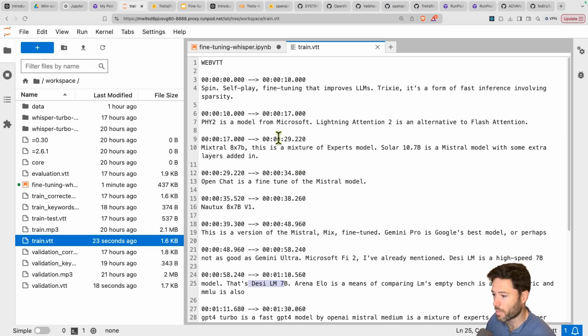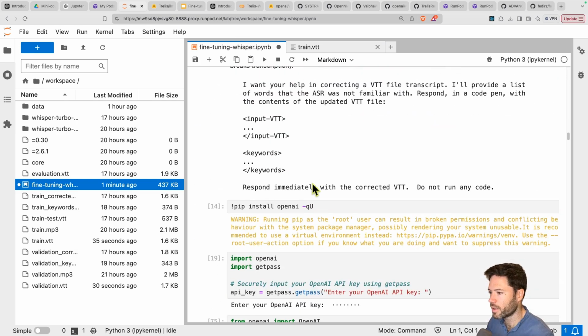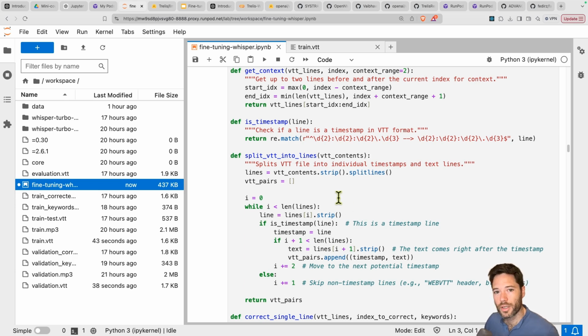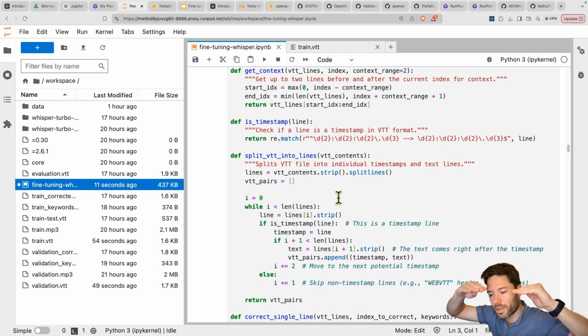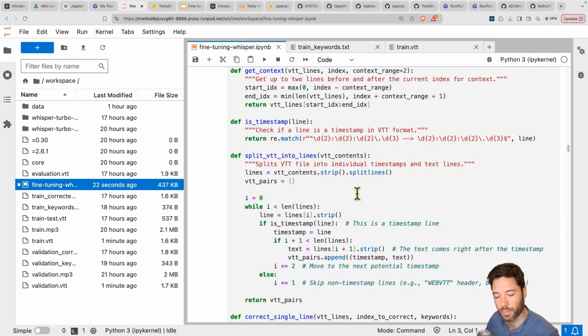And you can clean it up manually, just literally type into this file and save it. But I've also written a short script to help you automate. And the way this script works is by using OpenAI in order to clean up the script for us. And it does it on a line-by-line basis. Specifically, it will provide 5 lines of text, 2 lines before, 2 lines afterwards for context. And then it will denote the middle line as the target that needs to be cleaned up. And it will ask OpenAI based on the list of keywords. So I provide in the keywords here. It will ask OpenAI to clean up that one line, and then it will iterate through all of those lines.